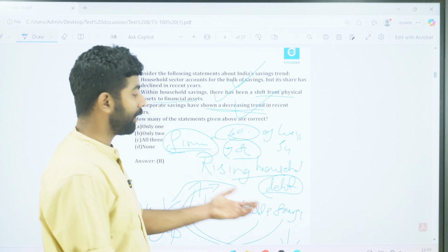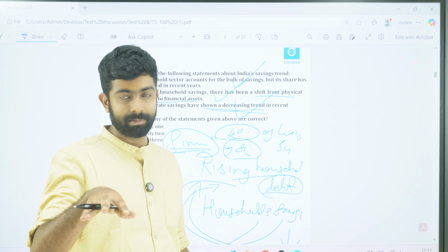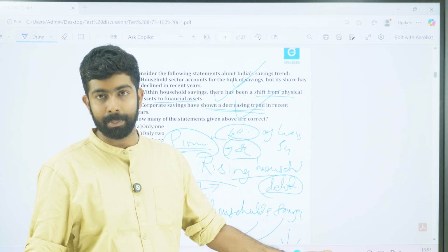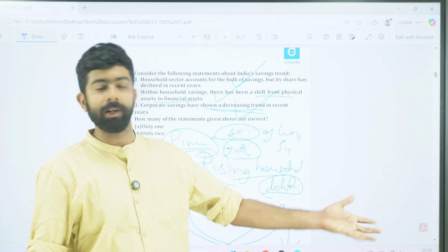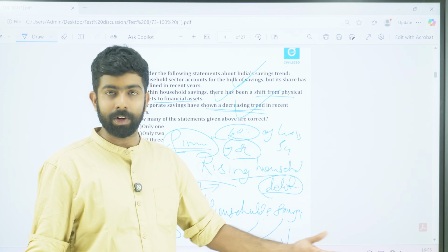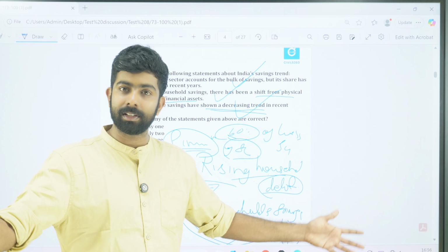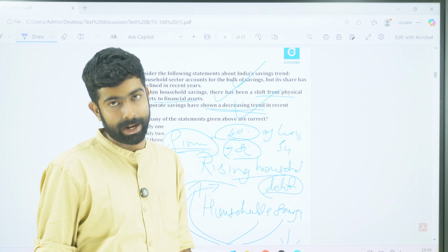Because wages are stagnating, the domestic demand is, what you can say, stuck, right? So if there is no domestic demand, why should the companies actually build more factories? Why should they buy more capital machines, right? Why should they expand? Why should they build more branches? Because there is no demand within the country to do that, right?